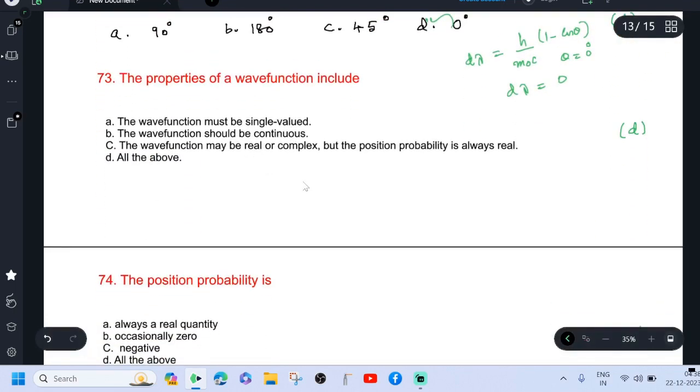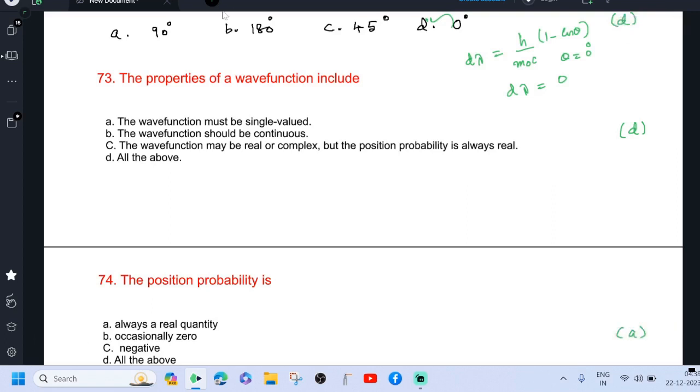The properties of wave functions include: the wave function must be single valued. That means for the given values of x, y and z, psi is having only one value. The wave function should be continuous and the derivatives are also continuous. The wave function may be real or complex, but the position probability is always real.